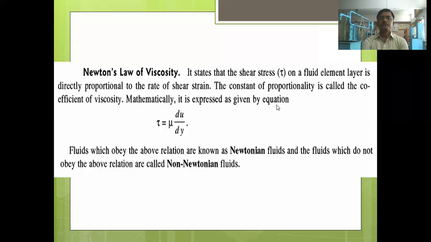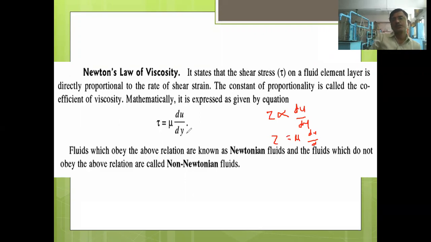It states that the shear stress, which is represented by letter tau, on a fluid element layer is directly proportional to the rate of shear strain. Okay, so you can write that. After writing that statement, you can write the expression: tau is directly proportional to du by dy. And below that, one more expression: tau is equal to mu into du by dy, where mu is the coefficient of viscosity or coefficient of dynamic viscosity.